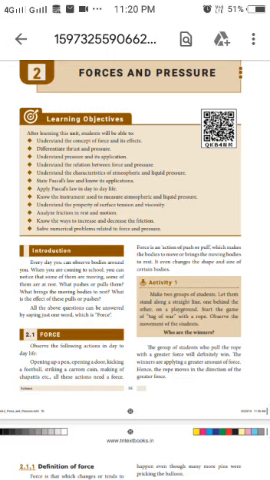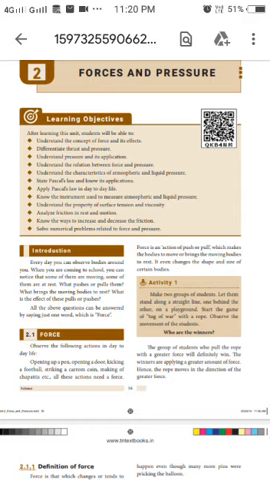Similarly, when we push or pull objects which are at rest, they begin to move. This push or pull is called force. So what is the definition for force? Push or pull is called force. Now we will see the proper definition of force in physics.